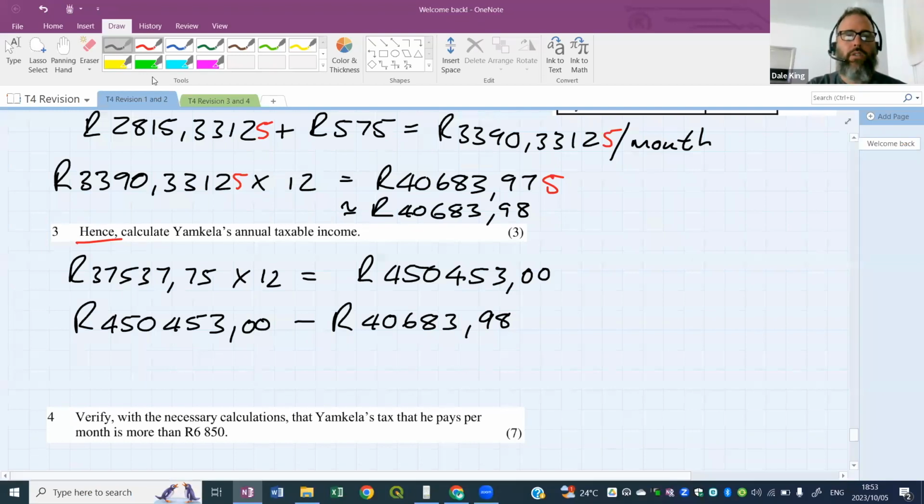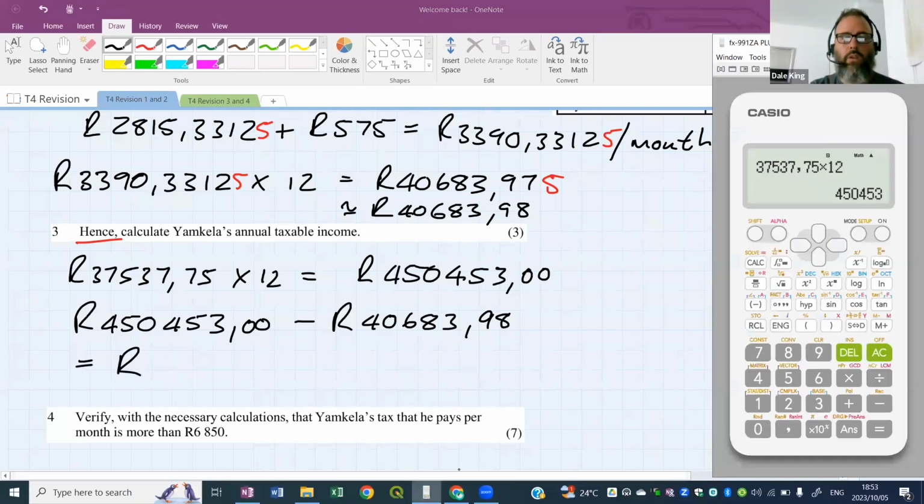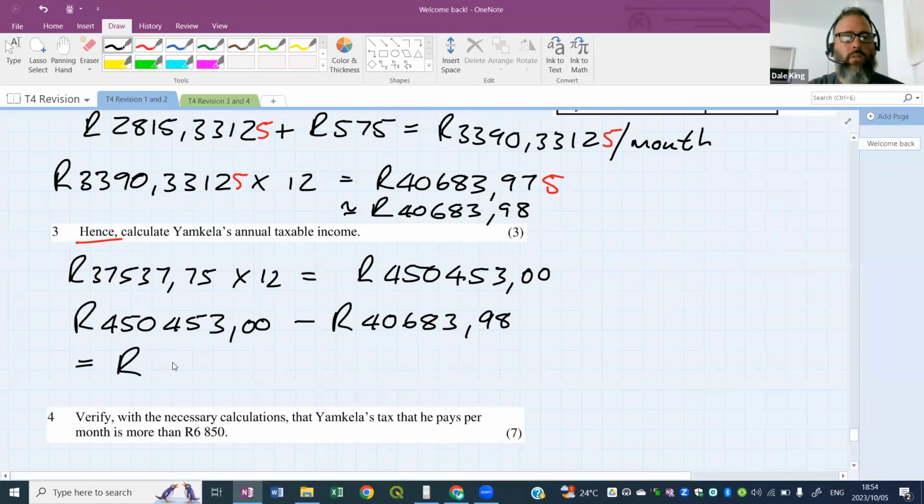All right. So we've taken off the tax deductions, and this value is what we're going to hopefully go into the tax table with. So 450,453 minus our deductions, 40,683.98. And that gives us a taxable income of 409,769.02. All right, this income is taxable.